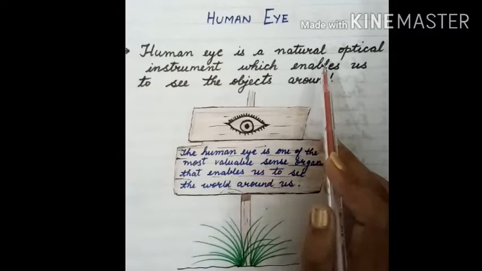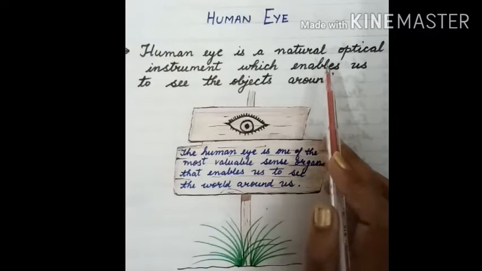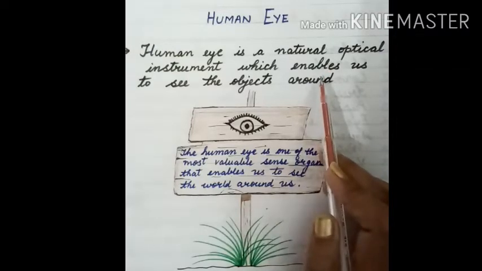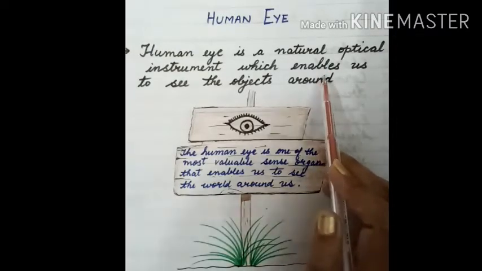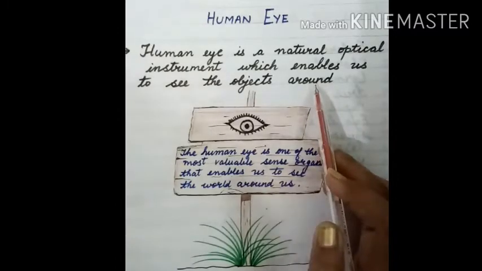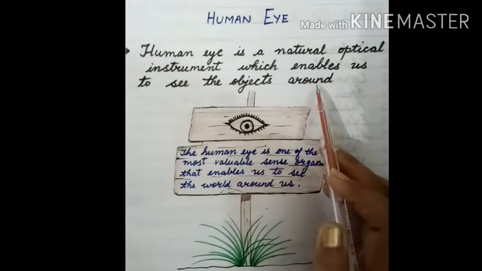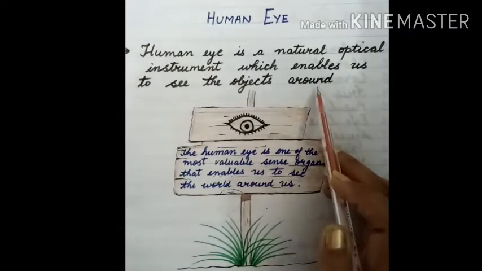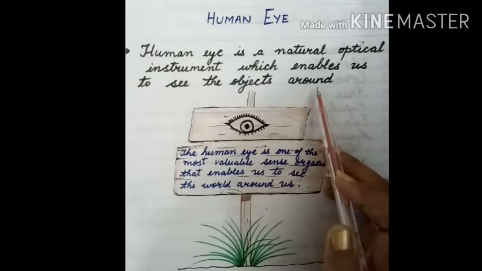So, as you all know, the eye is a natural optical instrument that forms an image of the objects around us. We can say our eye can be compared with a camera having a lens on one side and a sensitive screen on the other side.